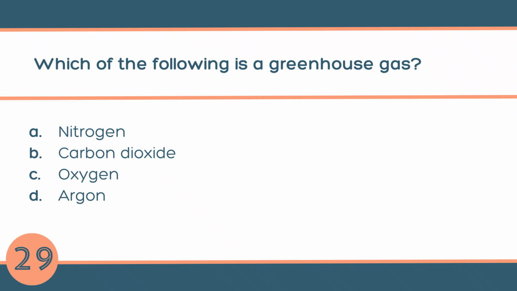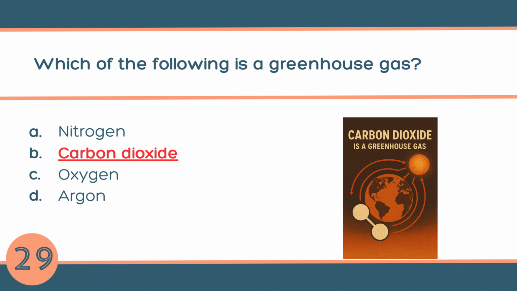Question number 29. Which of the following is a greenhouse gas? A. Nitrogen, B. Carbon dioxide, C. Oxygen, or D. Argon. The answer is B. Carbon dioxide. A greenhouse gas is a gas that traps heat in the atmosphere and keeps the earth warm.